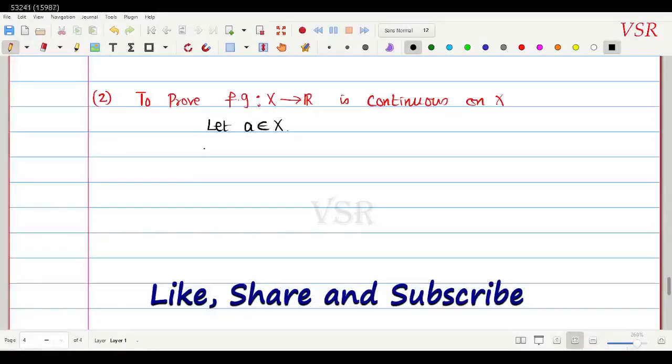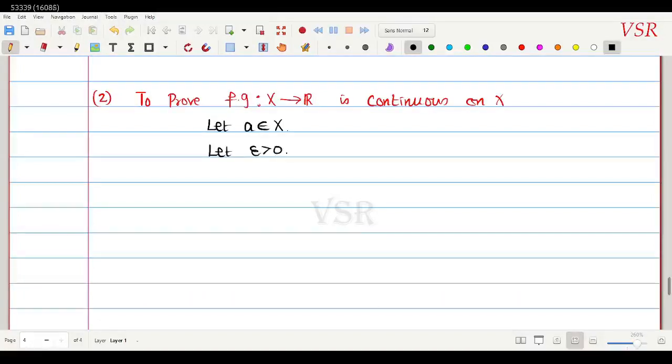Let epsilon be positive. Now I will first split into two cases. Okay, so first I will take case 1. Case 1 I call it B. The f of a may be 0. Suppose in case 1, f of a is equal to 0.